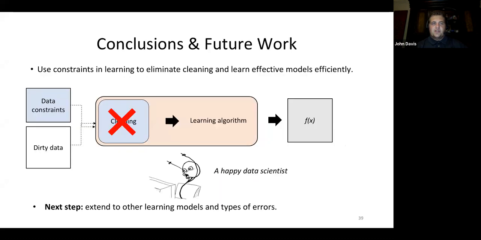We conclude that you can use constraints in learning to eliminate cleaning and to learn effective models efficiently. Using data constraints and dirty data, we can use a learning algorithm directly over the dirty data to create an accurate model. Removing the cleaning step from the data analytics workflow creates a happy data scientist. The next step is to extend this into other learning models and other types of errors. Thank you.